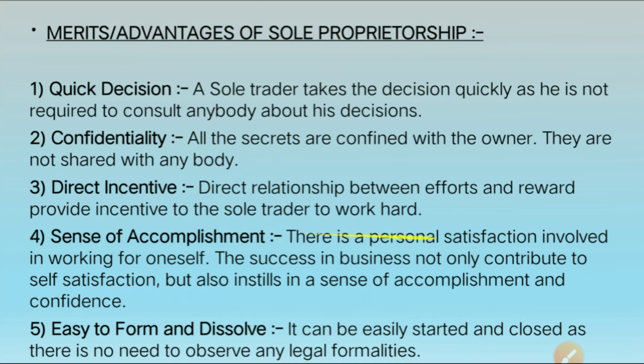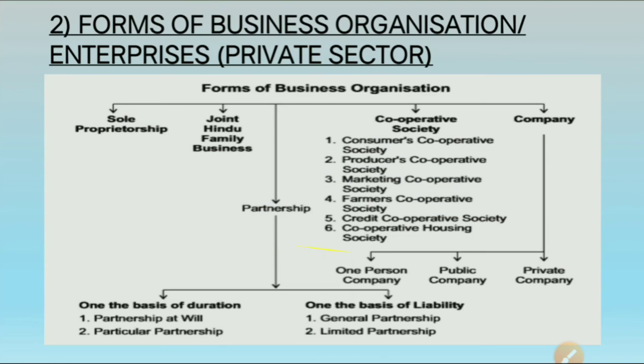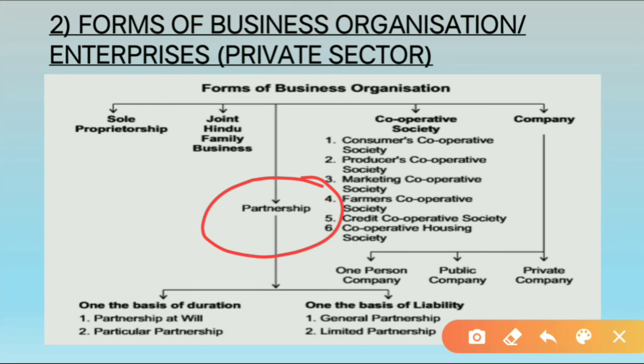In our next class we will start with the next form of business, that is partnership. Till now we have completed two forms of business, sole proprietorship and joint Hindu family business, and in our next class we will start with the third form, that is partnership, right?